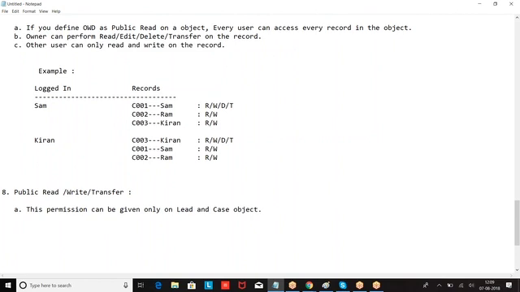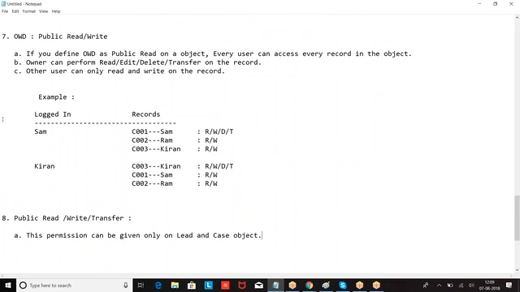This OWD of public read write transfer can be given only on the lead and case object. Now, come again.